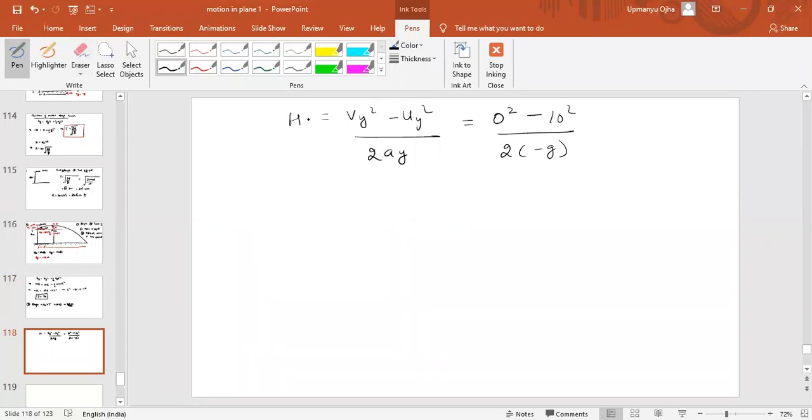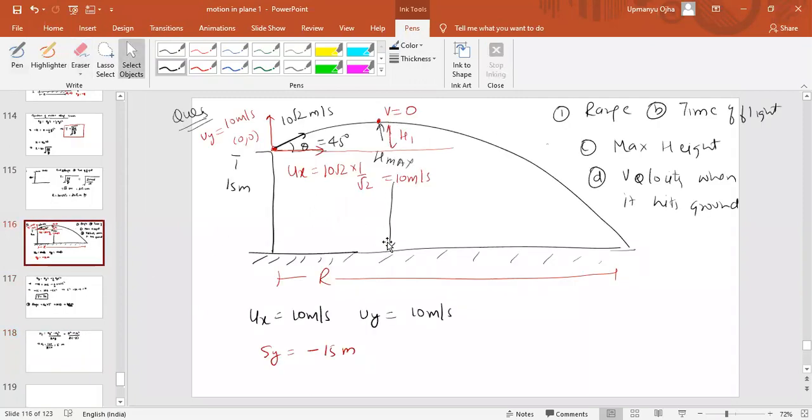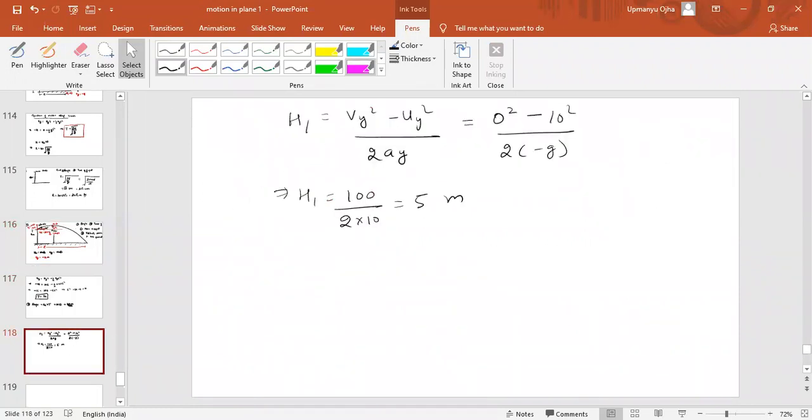Therefore h1 will come as 100 by 2 into 10, means how much? No, sorry, 5 meters, not 50. So h1 is 5, but the height from the ground will be how much? 5 plus 15, 20 meters. So maximum height is 5 plus 15, means 20 meters.